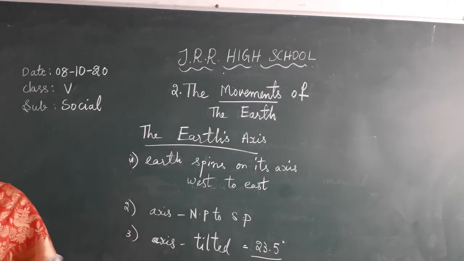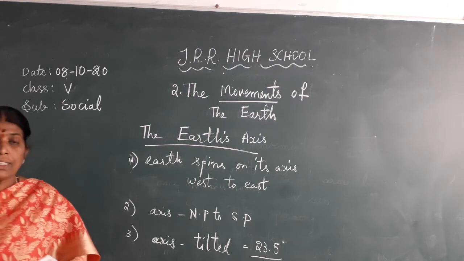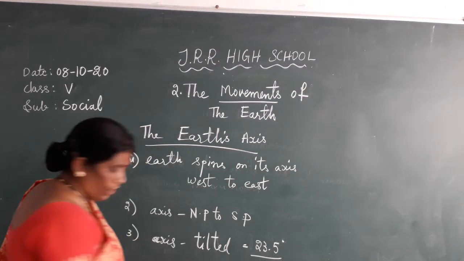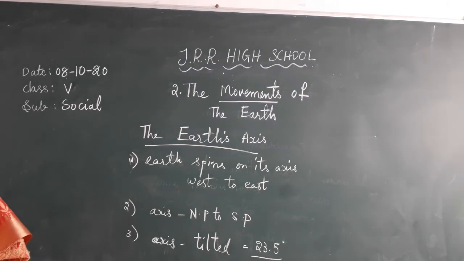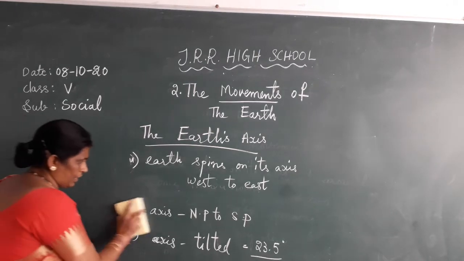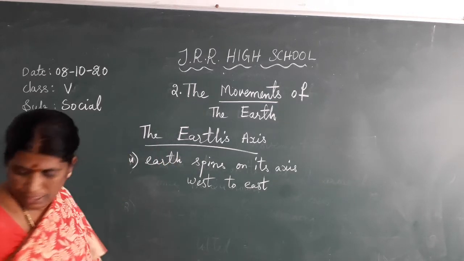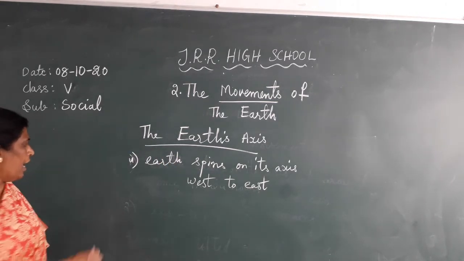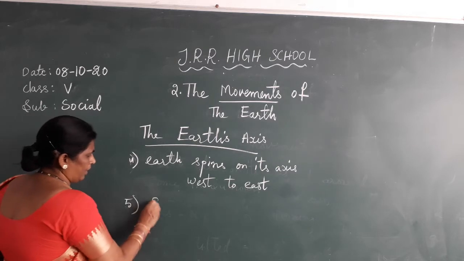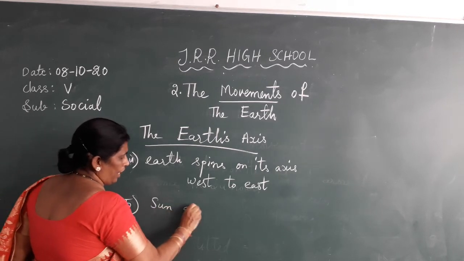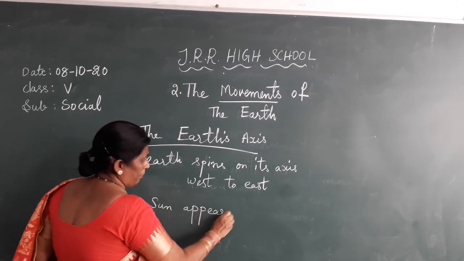Okay. Then if you see here, the sun appears to rise in the east and set in the west.